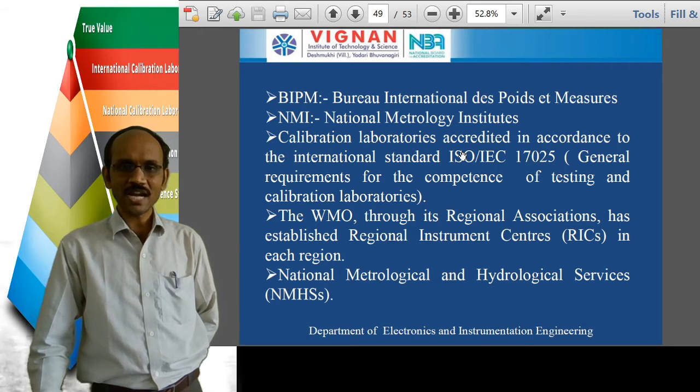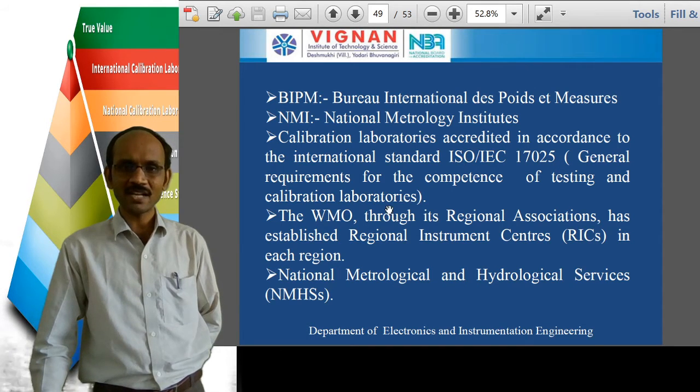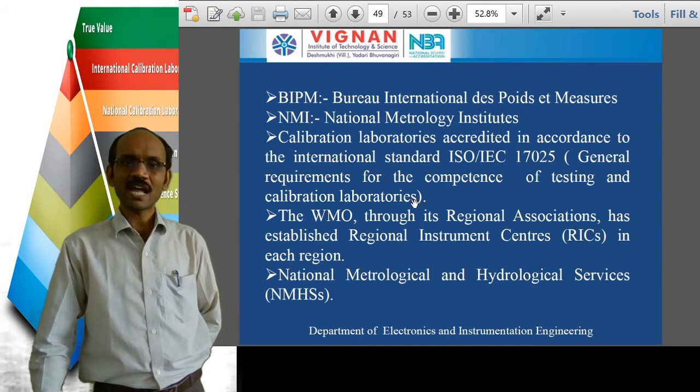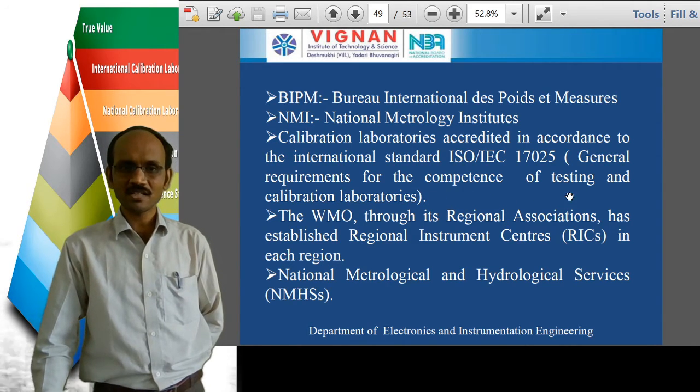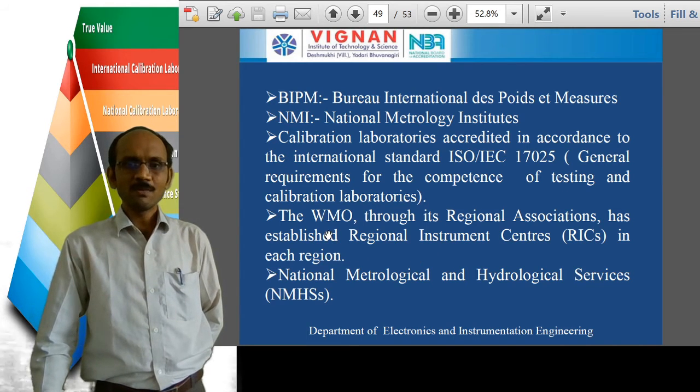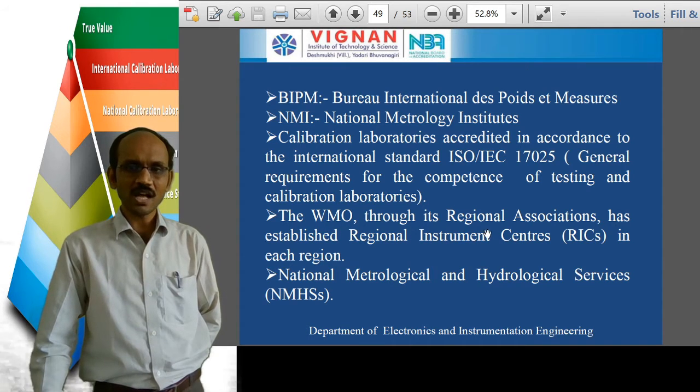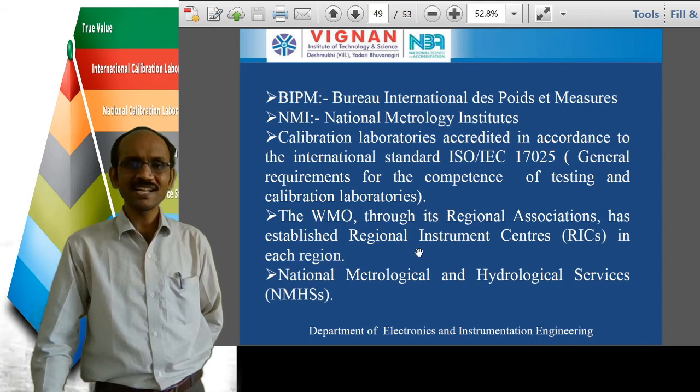So if this standard is going to be maintained by the laboratory, then we can say that that laboratory is able to perform calibration, testing and traceability. Okay. So the WMO means World Meteorological Organization, through its regional associations, has established regional instrument centers in each region.